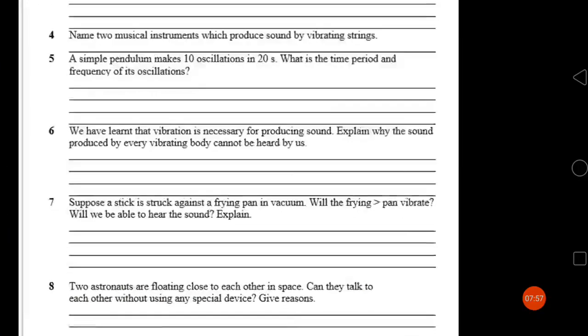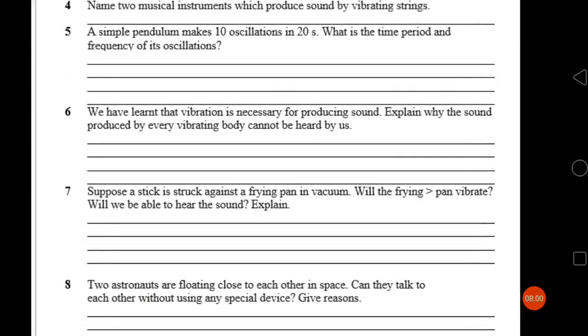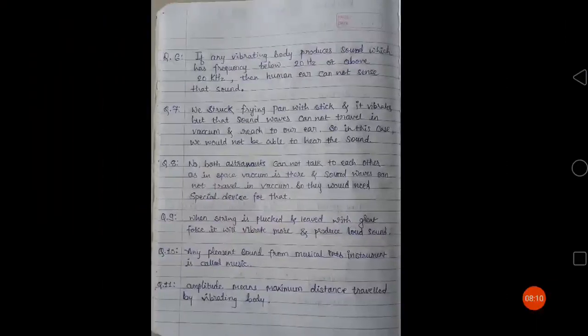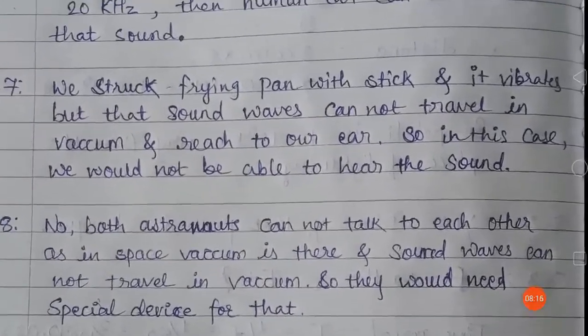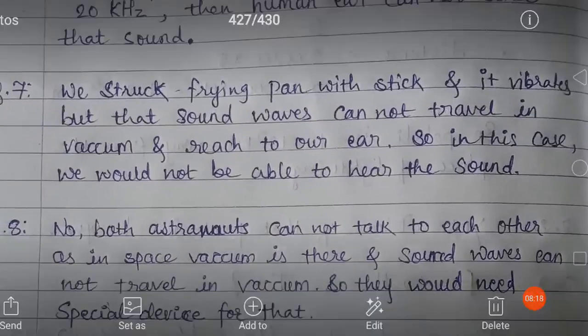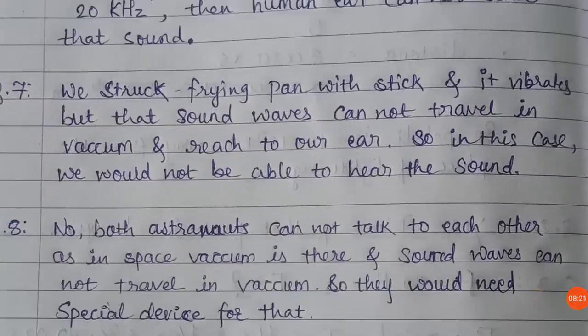Now, question number 7. Suppose a stick is struck against a frying pan in vacuum. Will the frying pan vibrate? Will we be able to hear the sound? Explain. So, the main condition given here is that the frying pan is struck with the stick and it vibrates, but sound waves cannot travel in a vacuum, because you are given the condition that you have struck that frying pan in a vacuum. So you know that sound waves cannot travel in vacuum, so we would not be able to